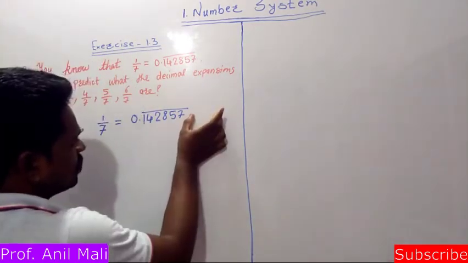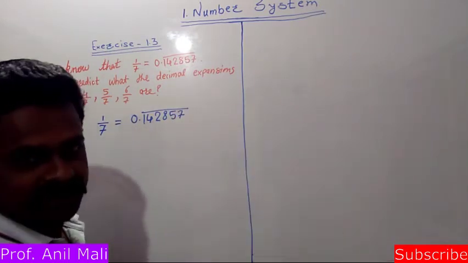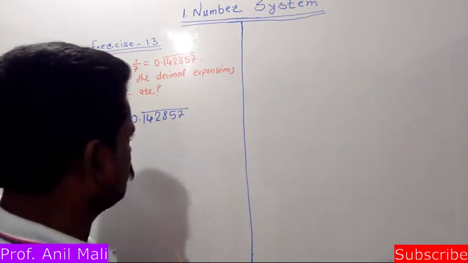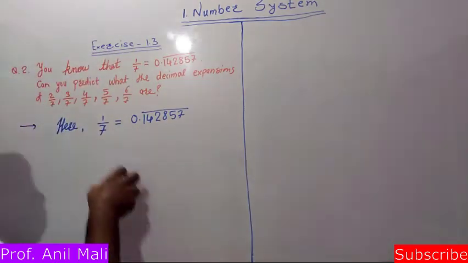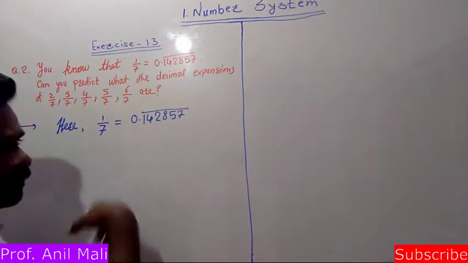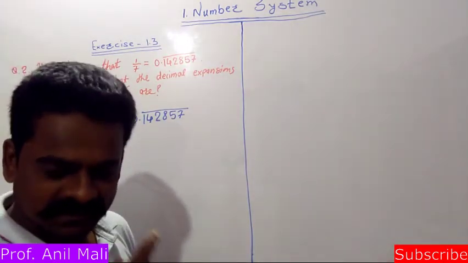The next group of digits will be these same 6 digits, and after that also the same 6 digits. Now our question is: can you predict the decimal expansions of these without doing actual division? Yes, we can predict. How can we?